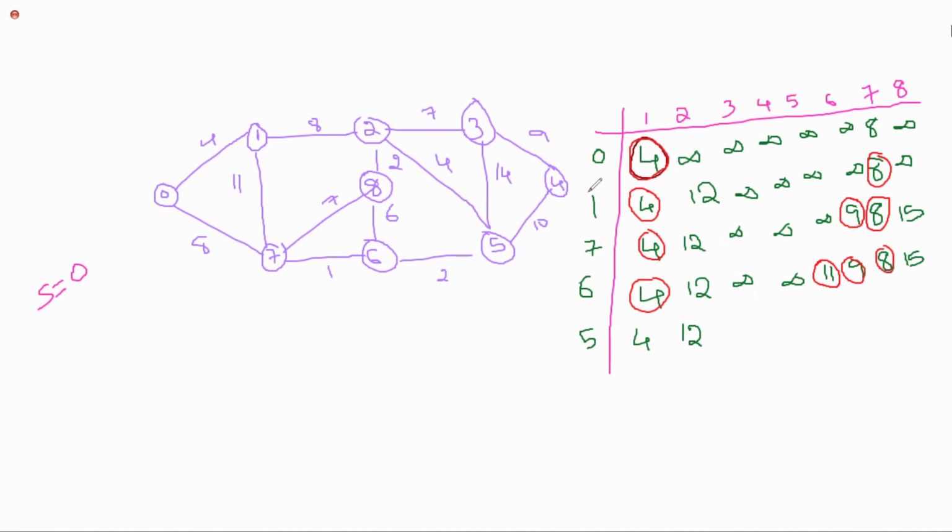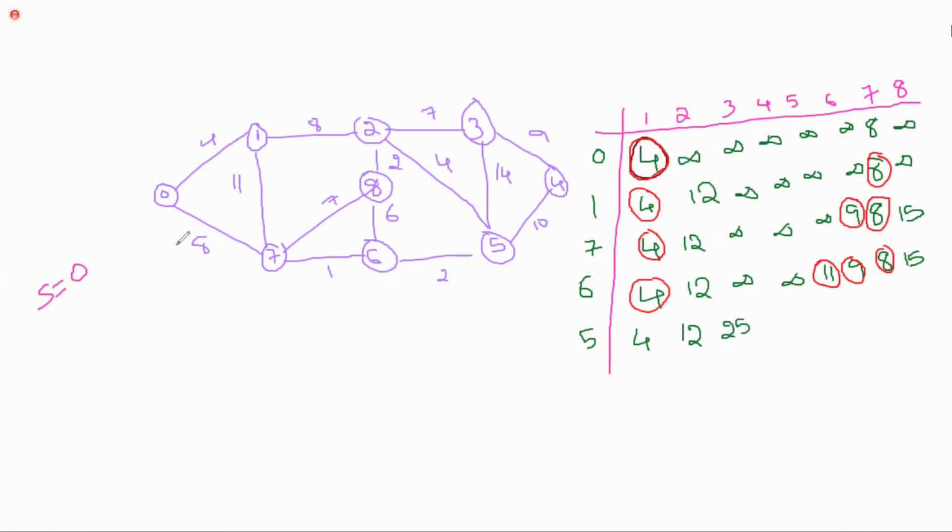Here you can check the known vertices now. Is there any possibility to reach 3? Any one of you respond. See, 0, 7, 6, 5. Via 5 we can reach 3, no? So what is the answer? 8 plus 1, 9, 9 plus 2, 11, 11 plus 14. What is the answer? 25.